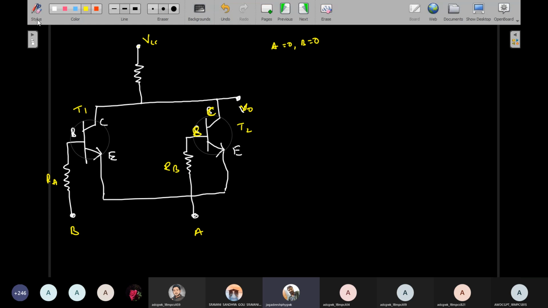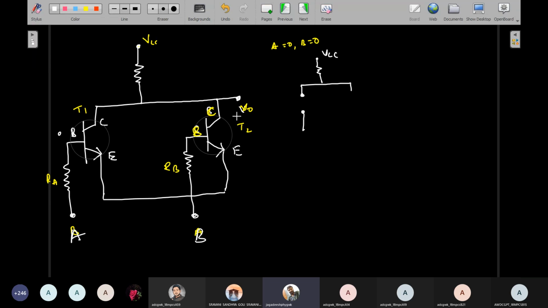So I draw the same condition here. This is plus VCC. If A is 0, this is A, this is B. A is 0, what will happen? There is a low here, 0. 0 means a low input bias voltage. Low input bias voltage at the base means this transistor is not working. Simply consider this a cutoff.